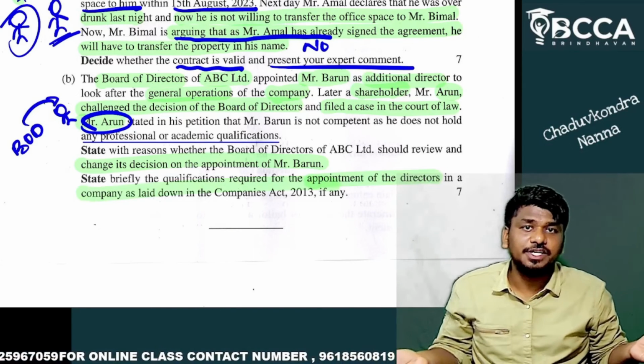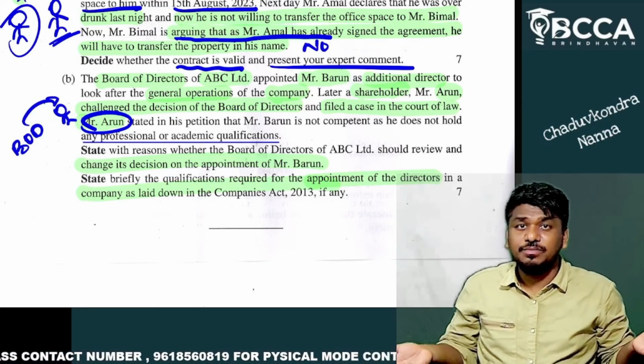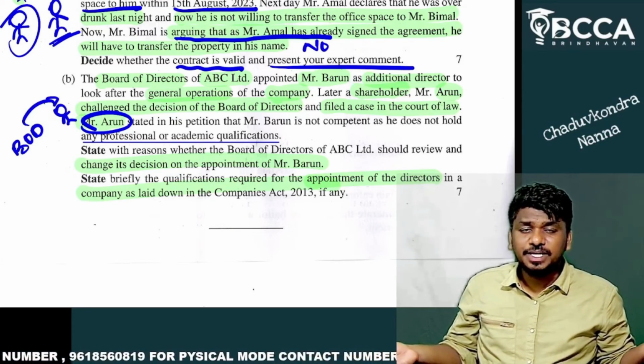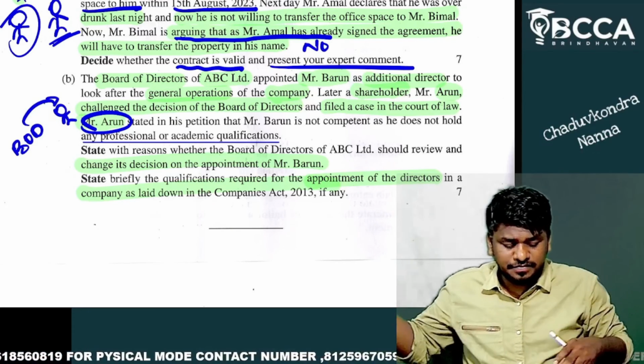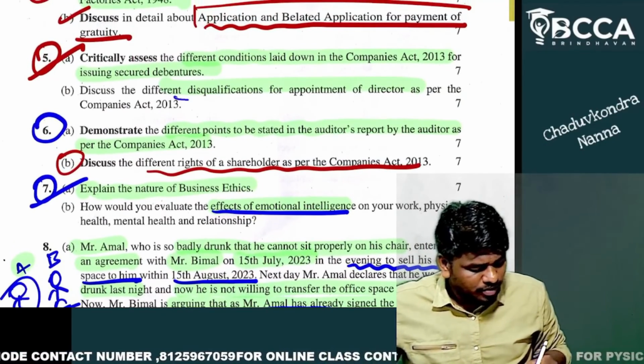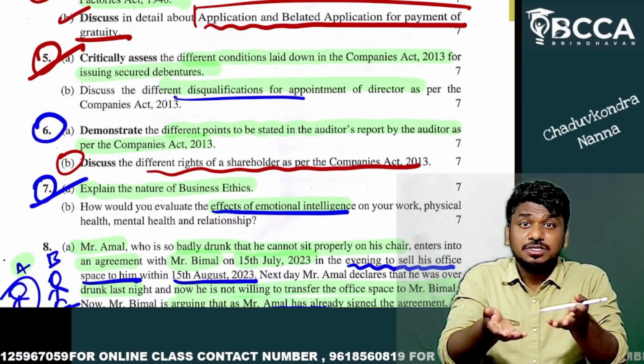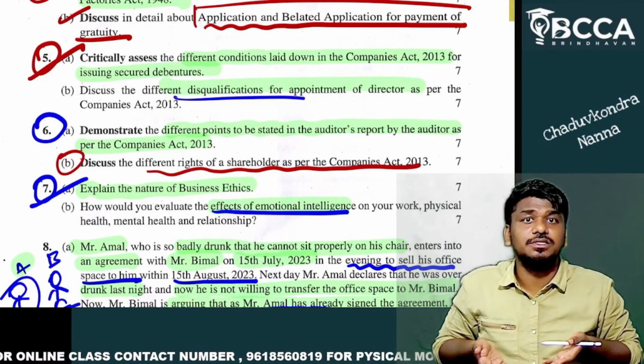What are the qualifications? He should be of sound mind. There are certain disqualifications, which is the thing asked in the fifth one, right? What are the disqualifications? He should not be of unsound mind. That is what the disqualification is, right?